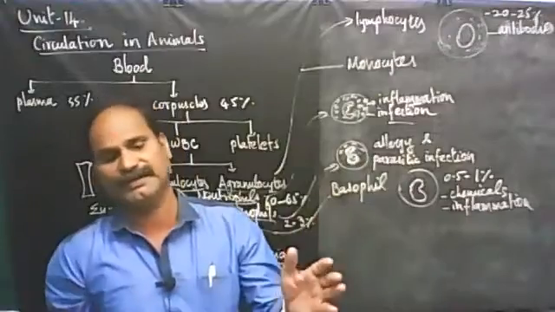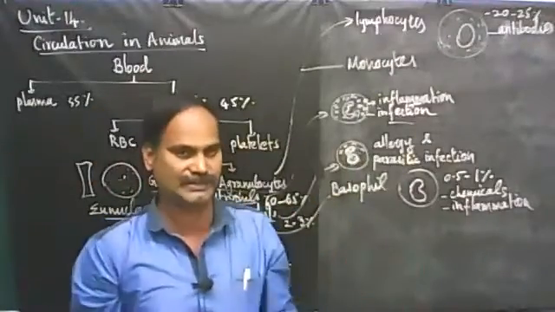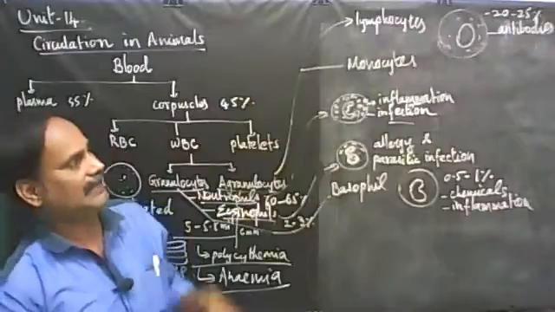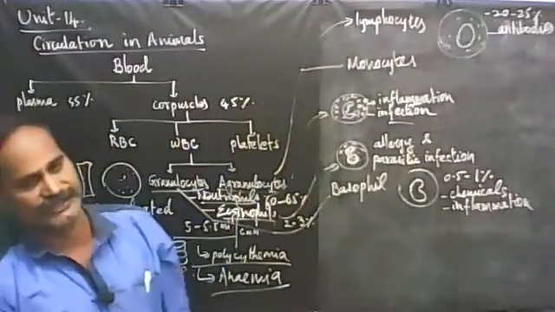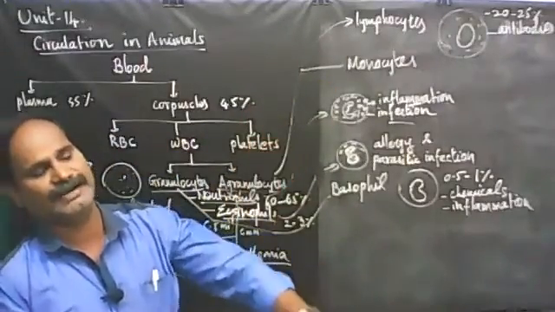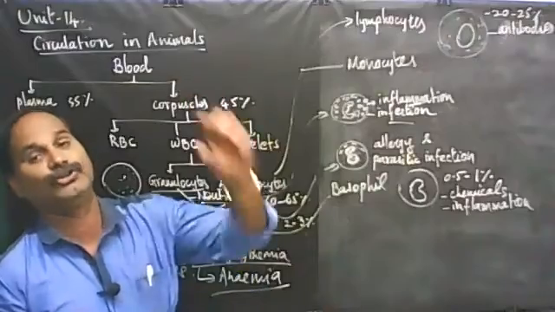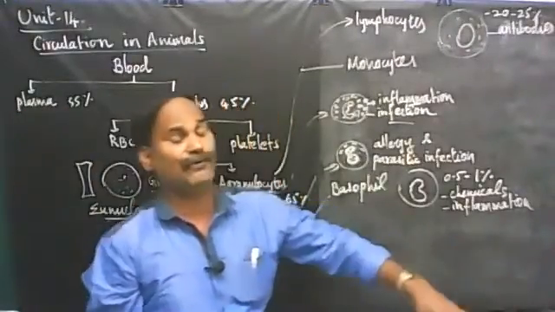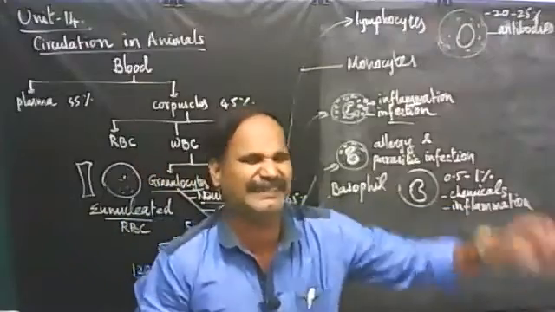How the WBC counterpart with the pathogens, so that when you come for higher studies, you will study in a detailed way. Right? This is the role of lymphocyte. So lymphocyte takes part in cell-mediated immunity and humoral immunity. Cell-mediated immunity in the sense that the lymphocytes engulf the pathogen and kill it.